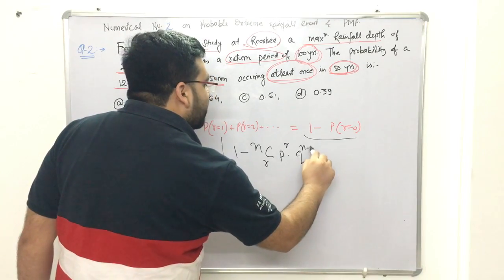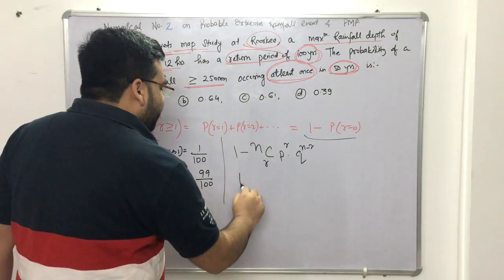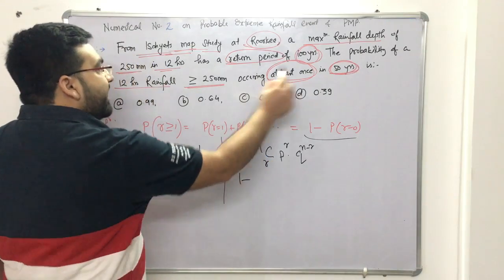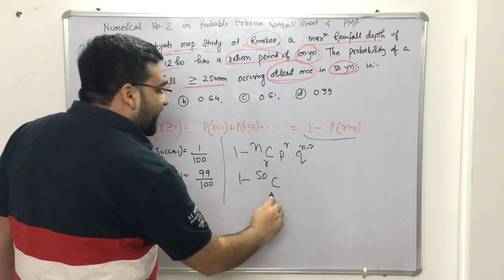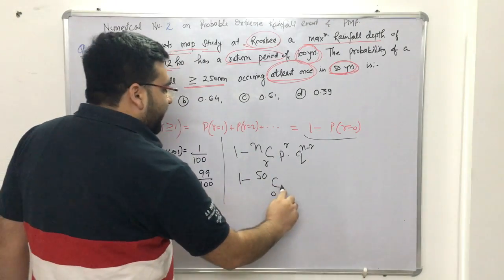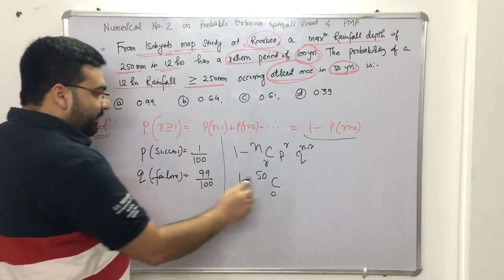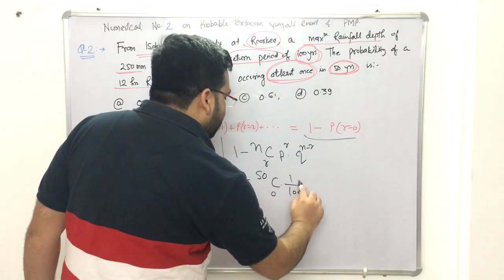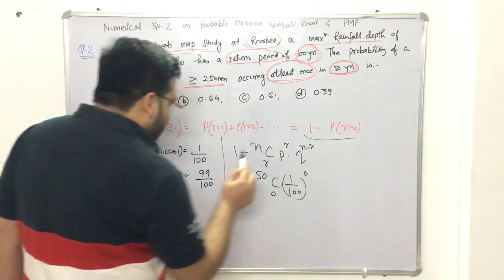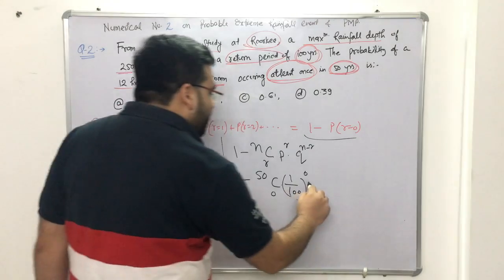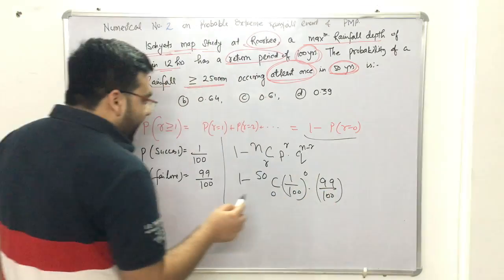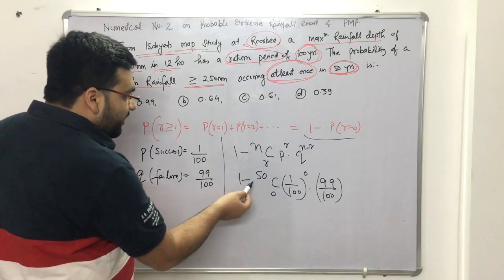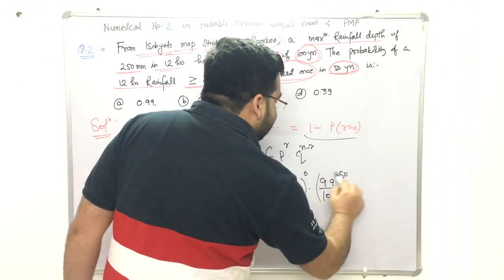How much is n? n is 50 years, so for 50 years we have to calculate not occurring even once, that is r equal to 0, into p, 1 upon 100, raised to the power 0, into q, 99 upon 100, raised to the power n minus r. n is 50 minus 0, so that is 50.